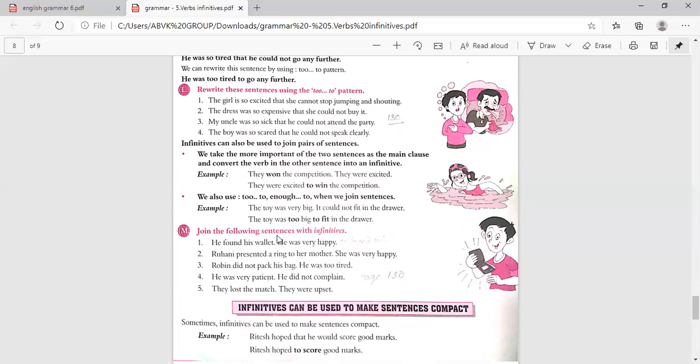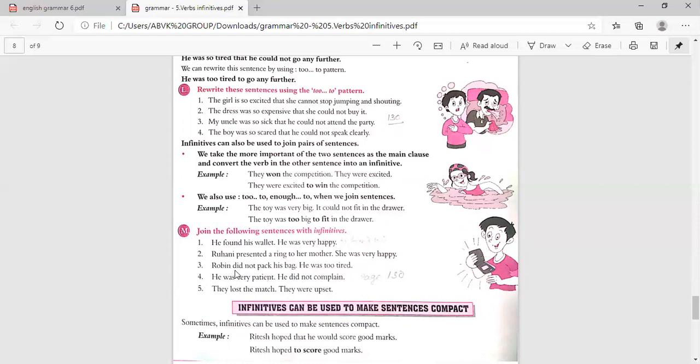Next, join the following sentences with the infinitives. He found his wallet. He was very happy. How will you join? You have to take this one first: he was very happy. Why? To find his wallet. Then Ruhani presented a ring to her mother. She was very happy. Why was she very happy? That is, Ruhani was very happy for what? To present a ring to her mother.